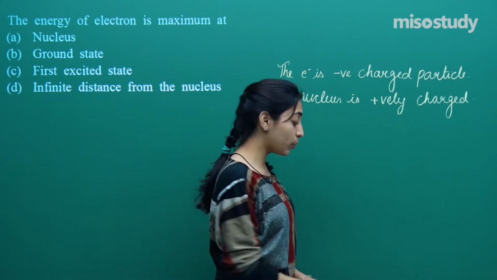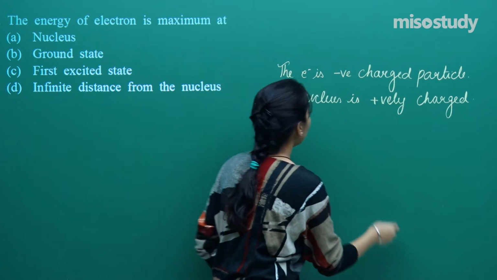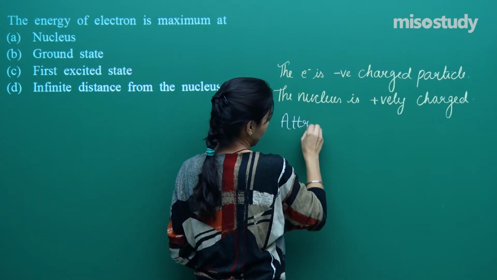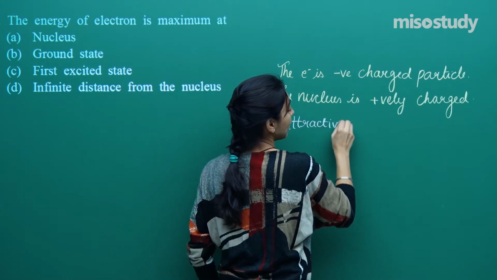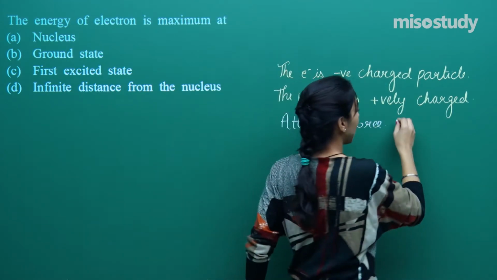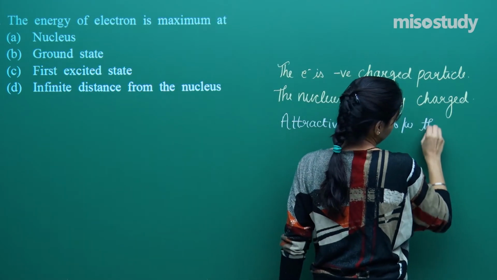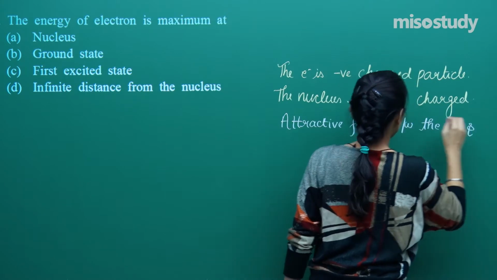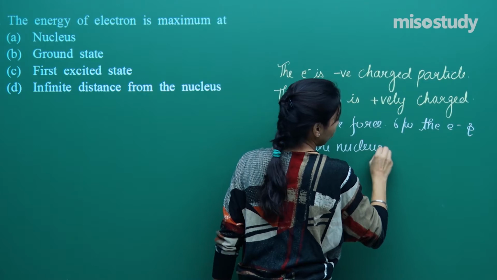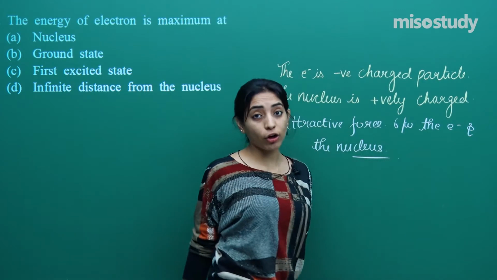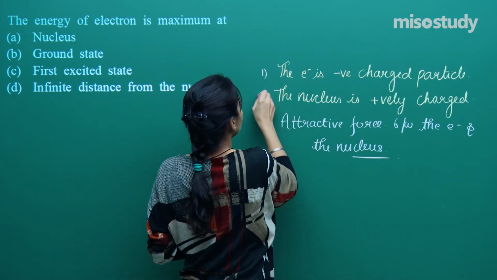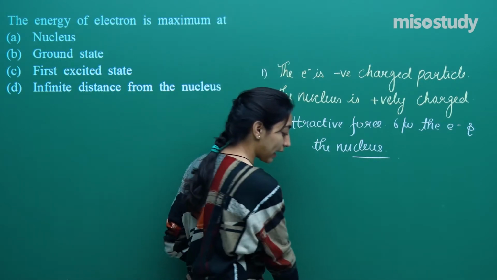So there must be a kind of attractive force between the nucleus and the electron.